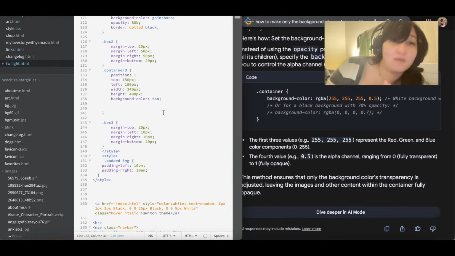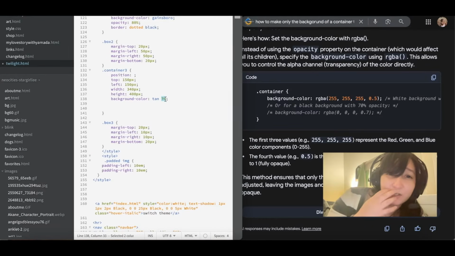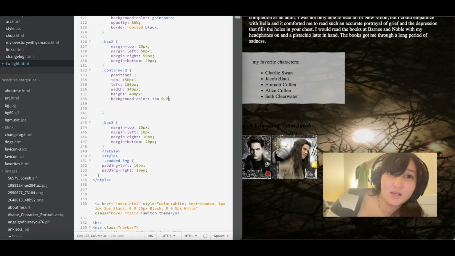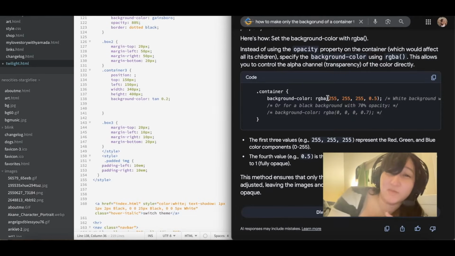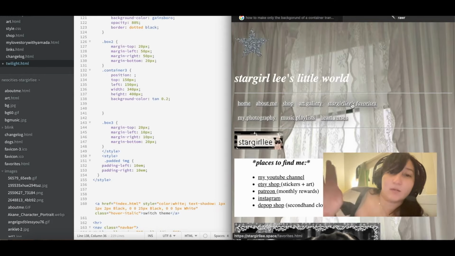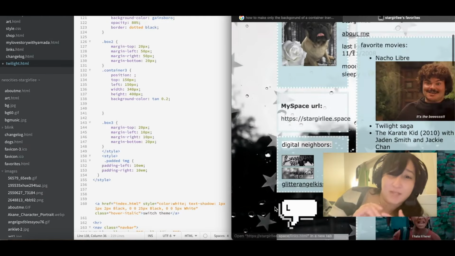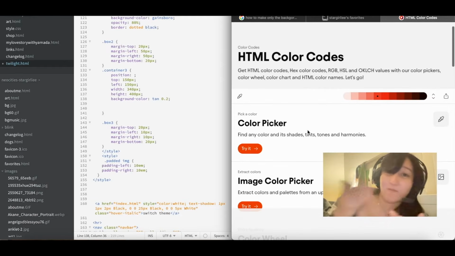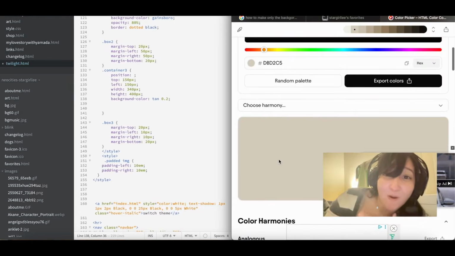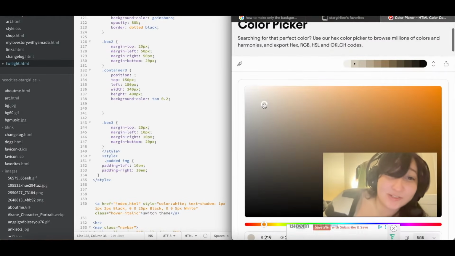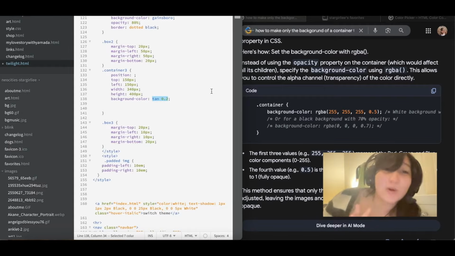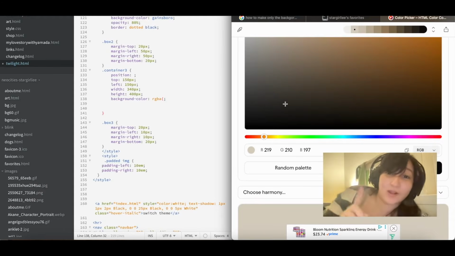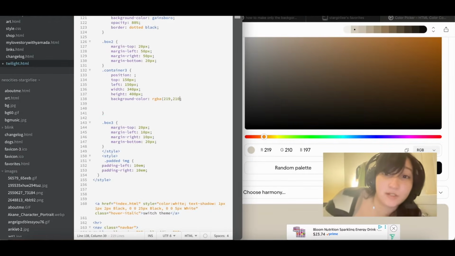Oh, I thought this was really interesting. I didn't know how to do this before, but it's how to change the opacity of only the box and not the pictures within the box. So instead of doing white, black, or putting the hex number, you have to put the RGBA and then a comma at the very end, and you can put the opacity that way, and for some reason it separates the two. I don't know the logic. I just work here. But yeah, that was really helpful, and I'm glad that I know how to do that now, because I used that in a lot of the page.